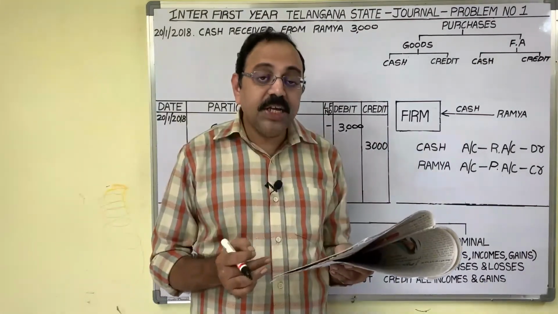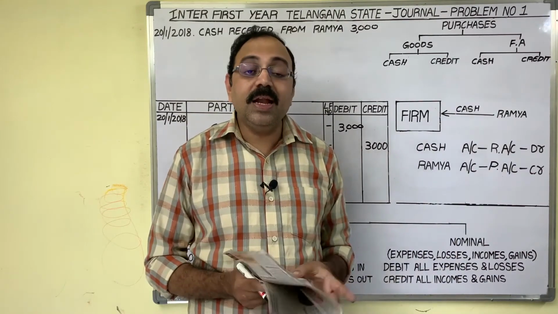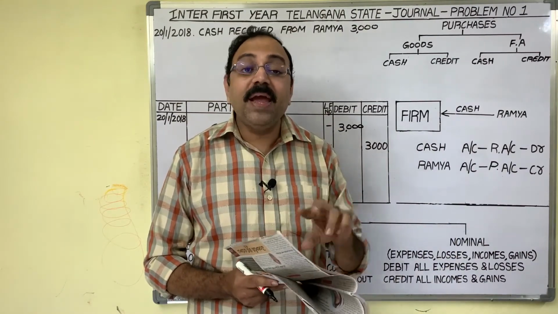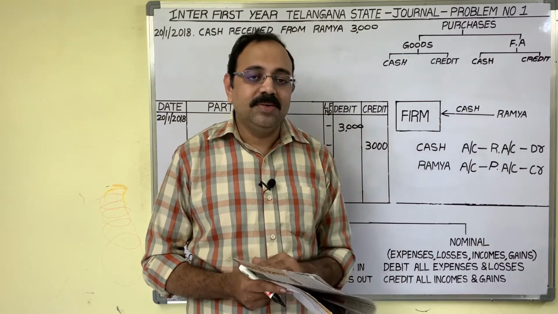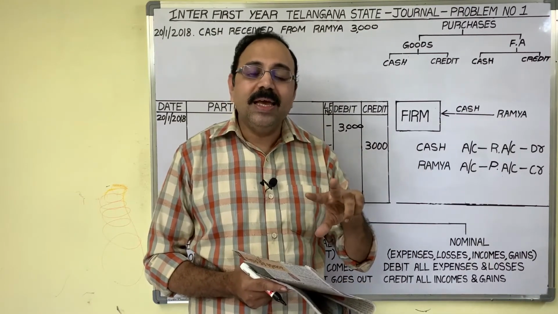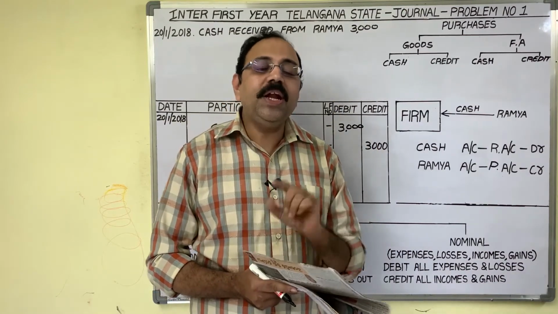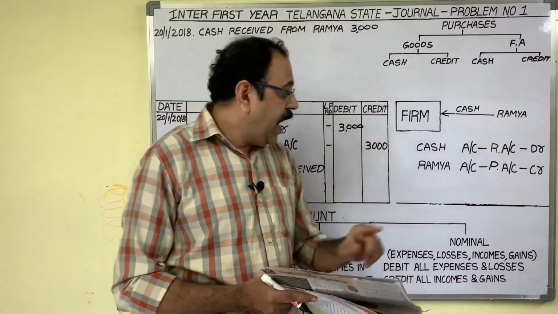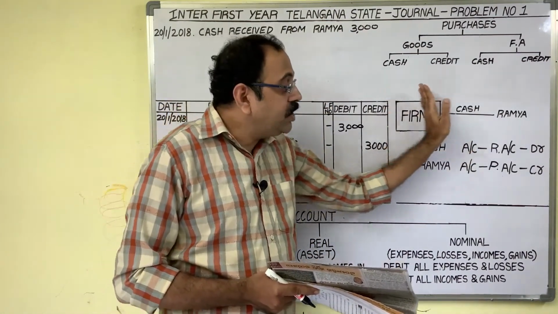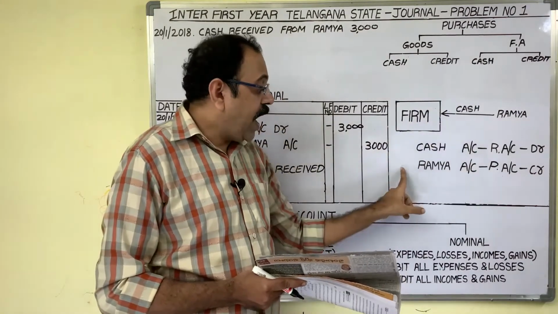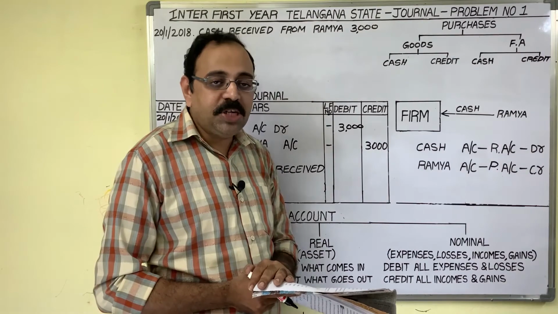Next transaction is on 22nd. Paid commission. Recollect the 9th day transaction, paid wages. Here paid commission. In both cases he is giving expenditure related transactions. So for expenditure, what I said, expenditure name is one account. As cash is going from the firm, cash account is another account. Here expenditure name is commission account.